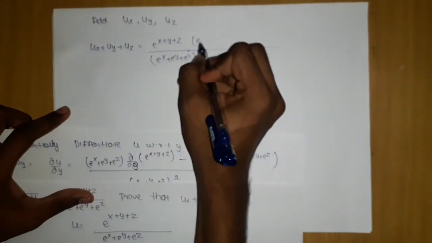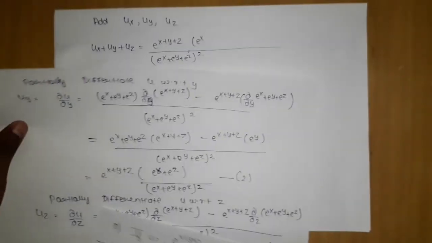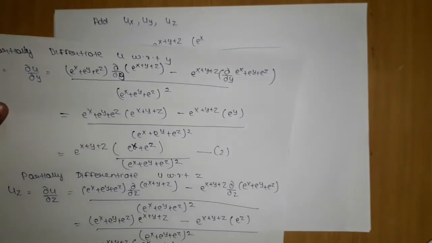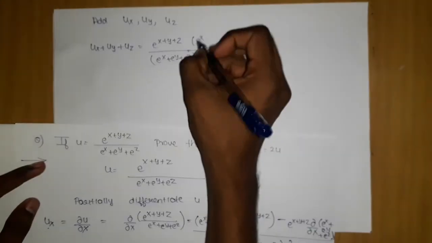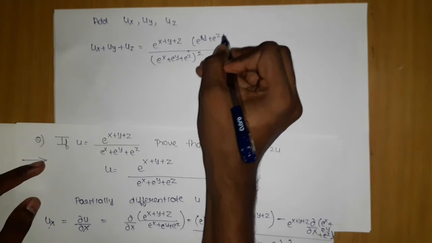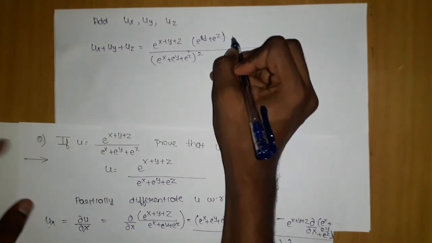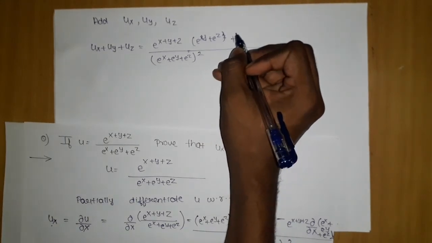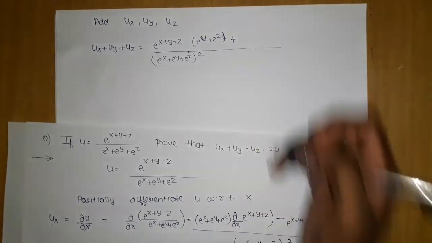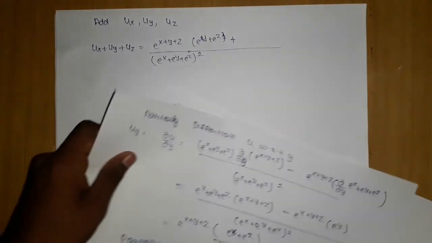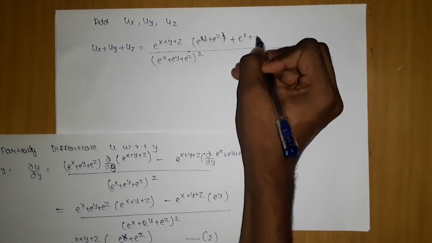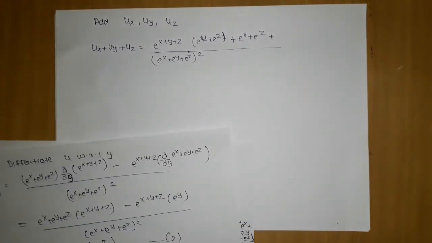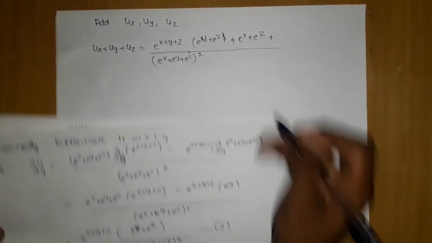So from the first I have e^y plus e^z, from the second we have e^x plus e^z, and from the third we have e^x plus e^y.